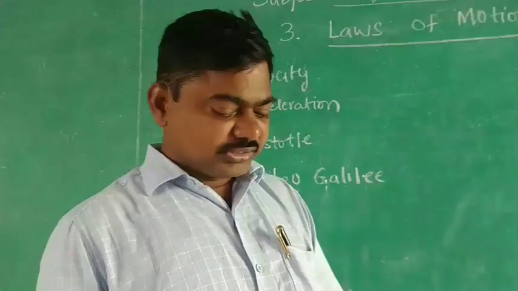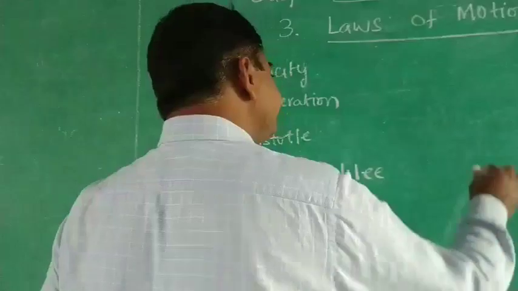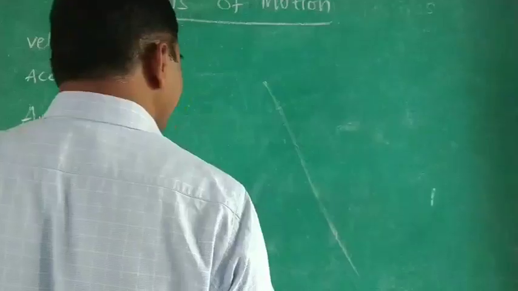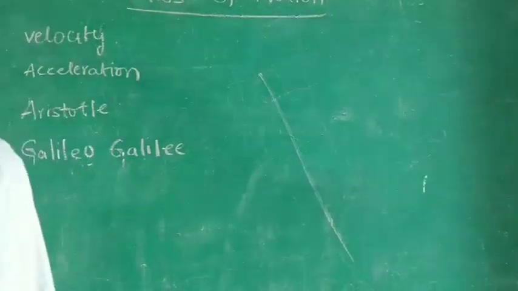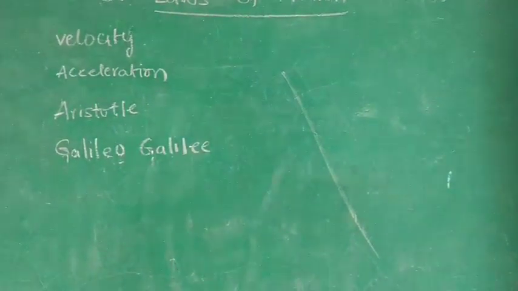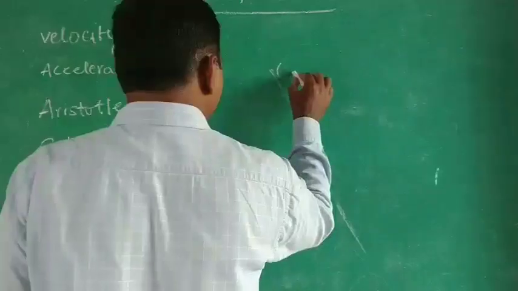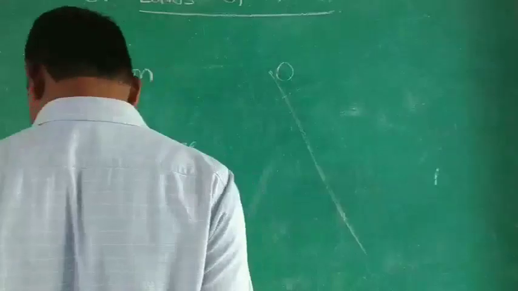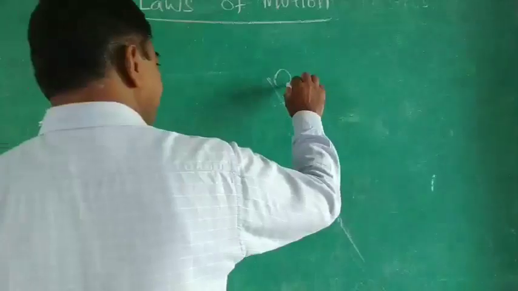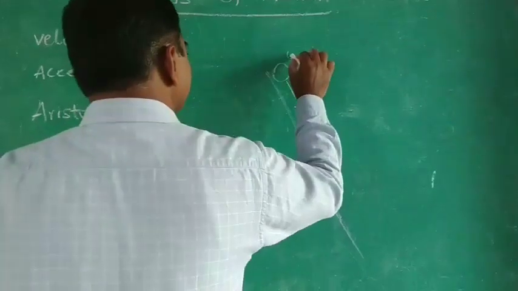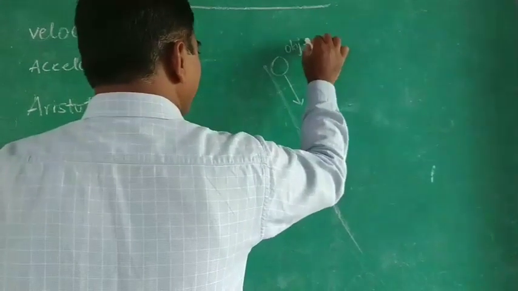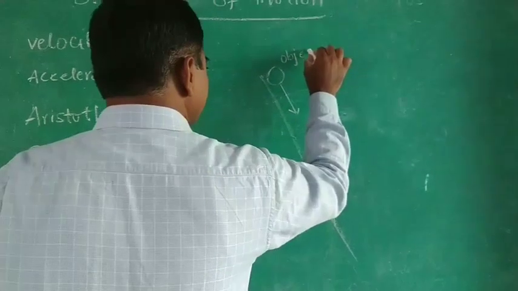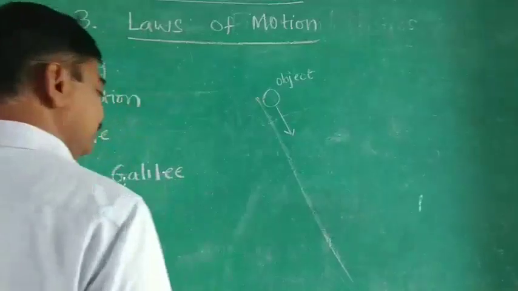For this, let us take one example. A slanting slope is there, a downward slope, and an object is lying on it. What happened to this object?